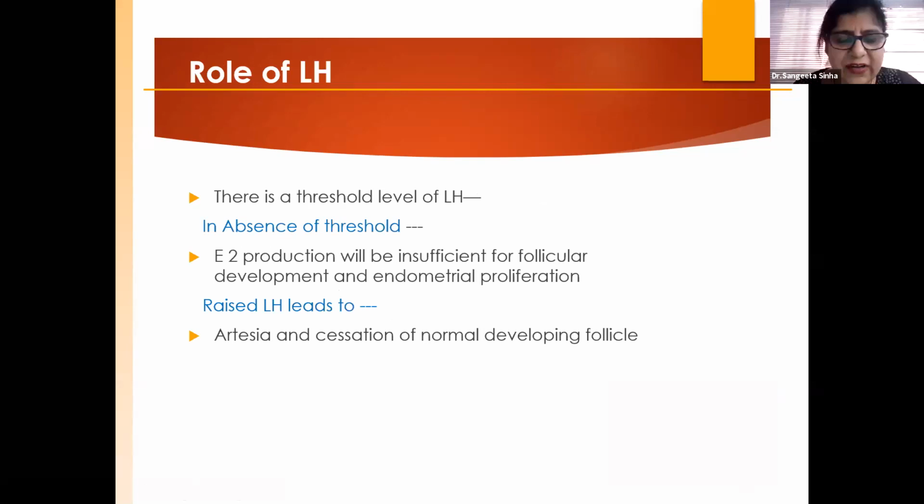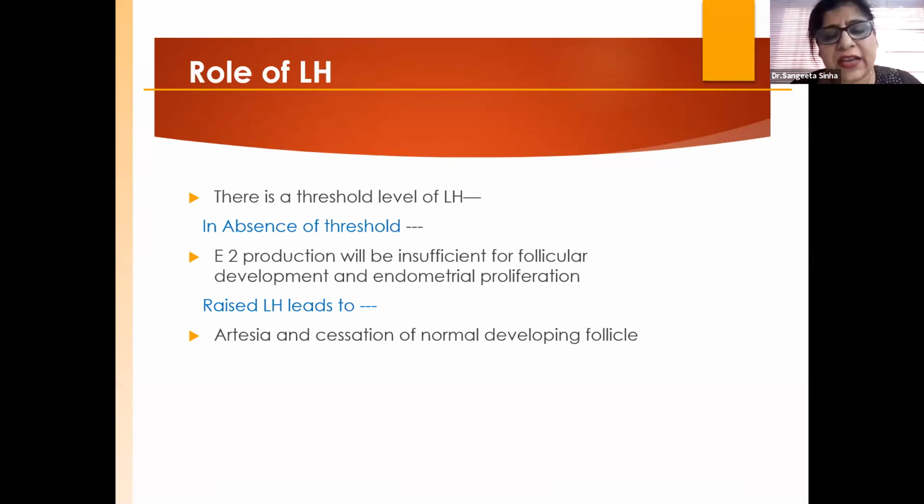But now what is the role of LH? Actually, LH is a hormone which should be there at the right time and right place. Suppose on day 2 you find LH is 6.2. In that case, you have to cancel the cycle, because we expect the baseline LH should be less than 4. Then only we can start the stimulation, because if high LH is there, it will lead to atresia of the follicles, and even though we are giving a good amount of recombinant FSH, poor implantation may happen.